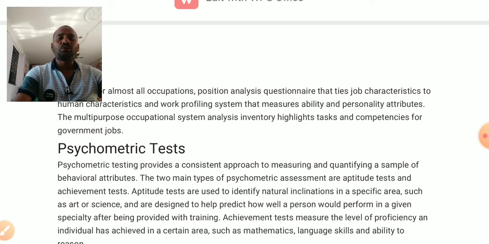Here, the aptitude test is concerned with people's natural inclinations and specific areas such as arts and science. That means, relating to science and arts, what type of skills the people have, a specific knowledge, that is called aptitude, and how they could perform.